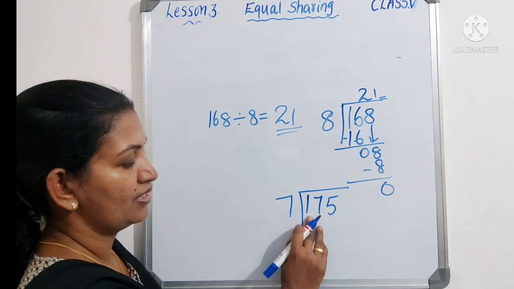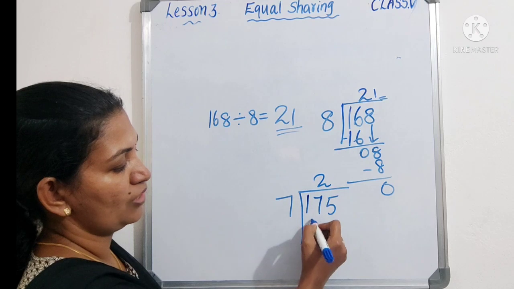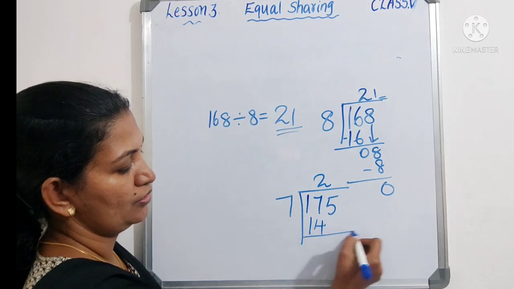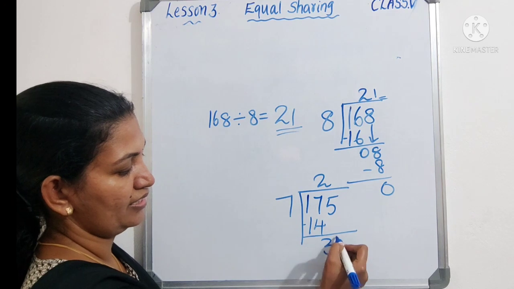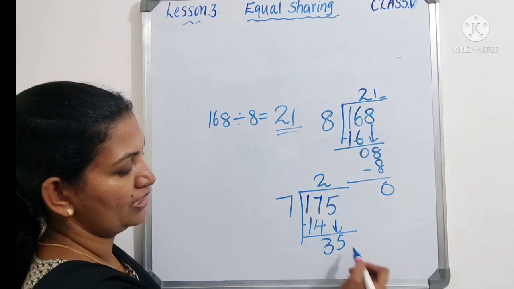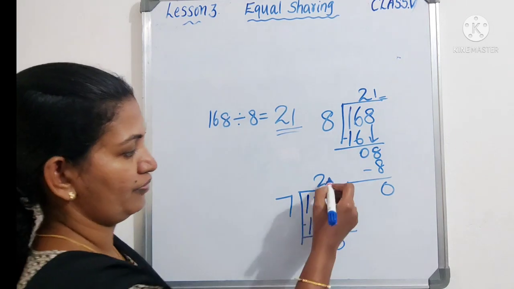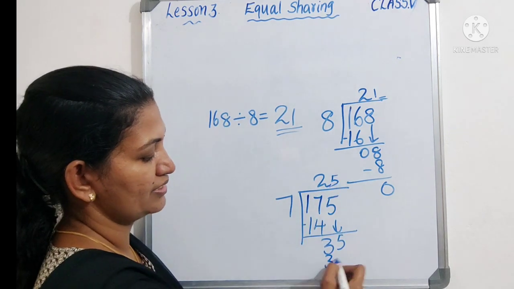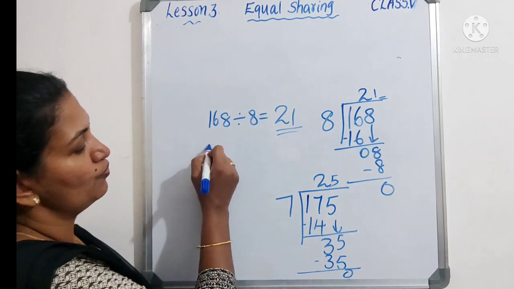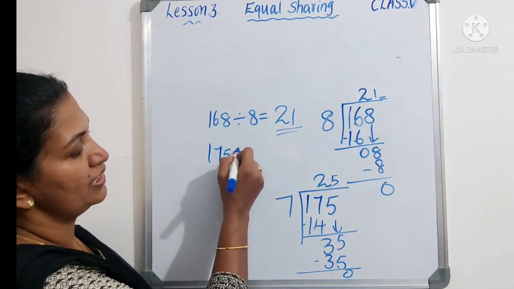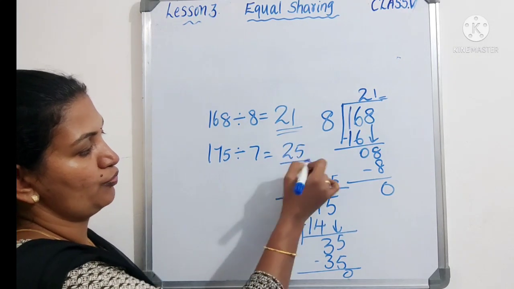We know that in 1 there is no 7, so take 17. We know that 2 sevens are 14. Then subtract, 3. Then bring down the next digit: 35. We know that 7 fives are 35. Subtract. So 175 divided by 7 is equal to 25.